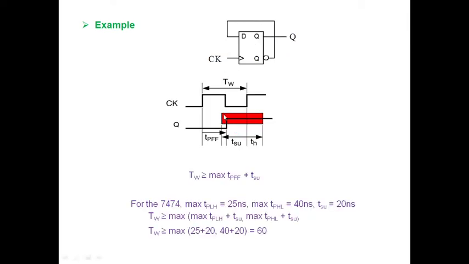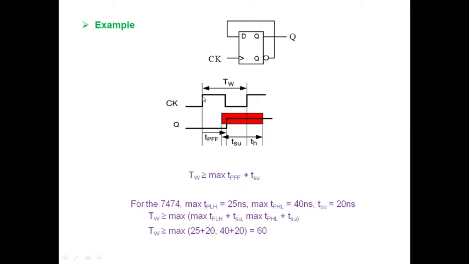You can clearly observe that Q has a transition to logic 1, but not as soon as the clock event happens, because this is my clock event, the rising edge of the clock. As soon as the rising edge is given to the D flip-flop, I do not immediately have a transition at my output side. It takes a certain amount of time, which is the propagation delay of my flip-flop.